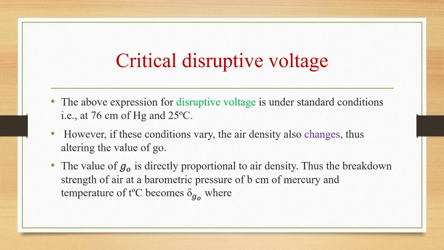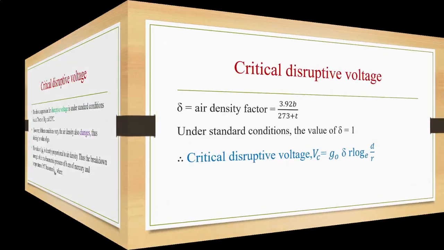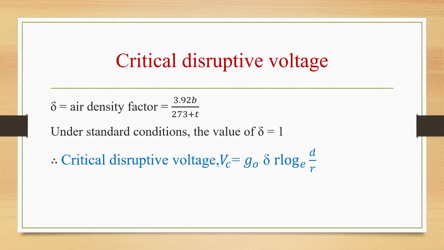The above expression for disruptive voltage is under standard conditions, that is 76 centimeter of mercury and 25 degrees centigrade of temperature. However, if these conditions vary, air density will also change, thus altering the value of g naught. So g naught is directly proportional to air density. The breakdown strength of air at a barometric pressure of b centimeter of mercury and temperature of t degrees centigrade will become delta into g naught, where delta is the air density factor 3.92 b by 273 plus t. Under standard conditions, the value of delta is 1. So now the critical disruptive voltage Vc is g naught delta r log base e d by r.